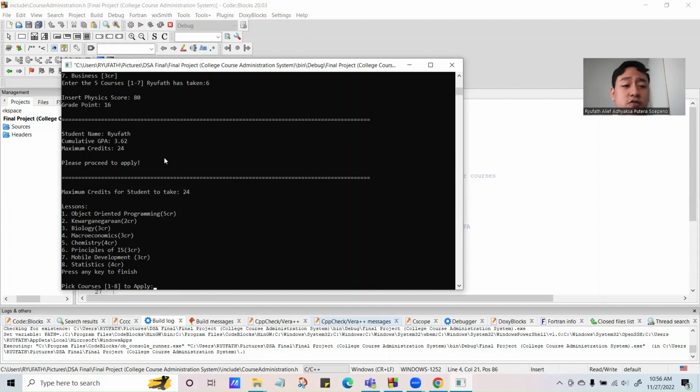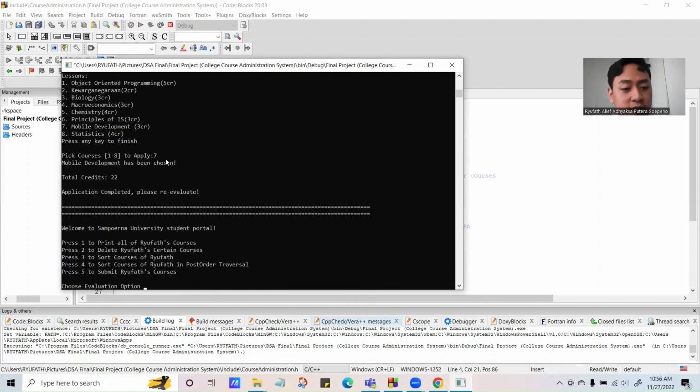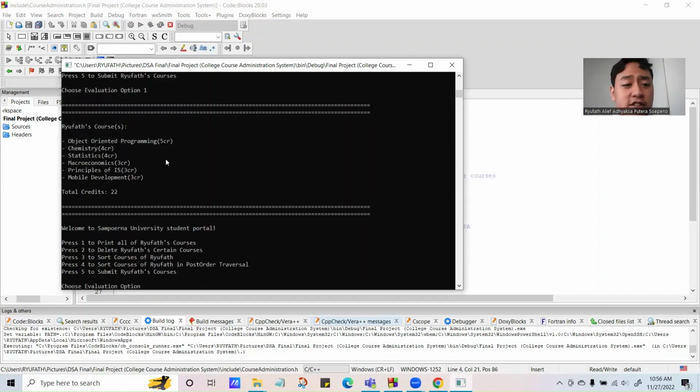So now let's choose the courses for Ryufat. Let's just say we prioritize the higher credits again. So we choose one. And then we want chemistry, statistics, macroeconomics, principles of IS, and mobile development. And now let's print all the courses Ryufat has taken just to be sure. And as you can see, he has already taken object-oriented programming and so on. It's already been printed in the list.